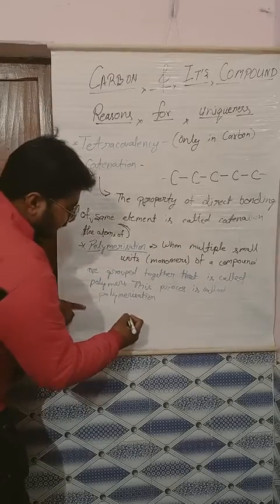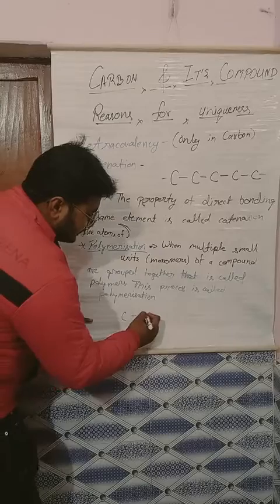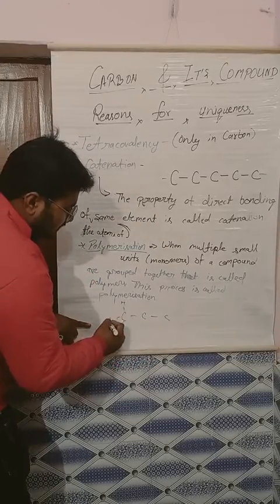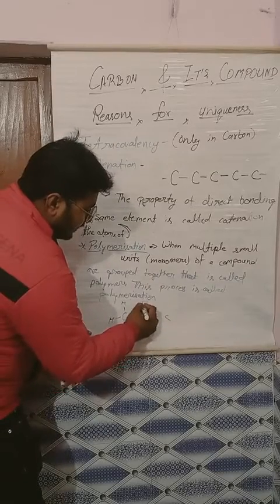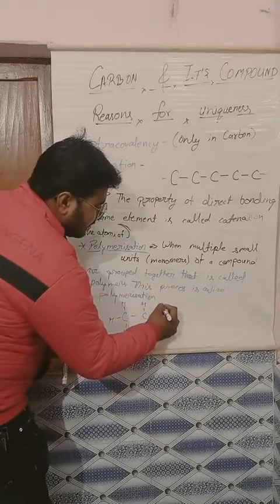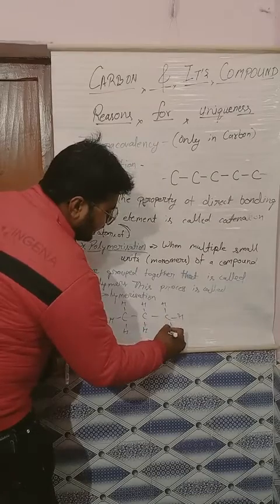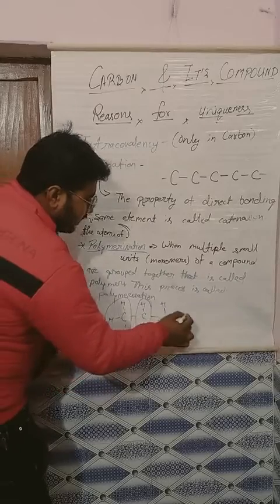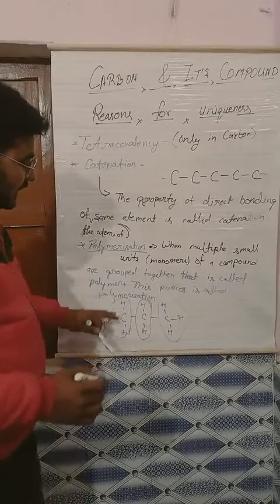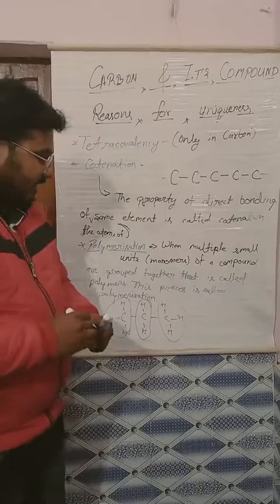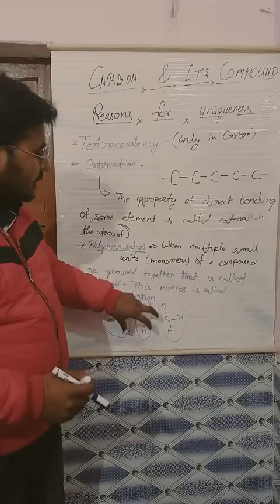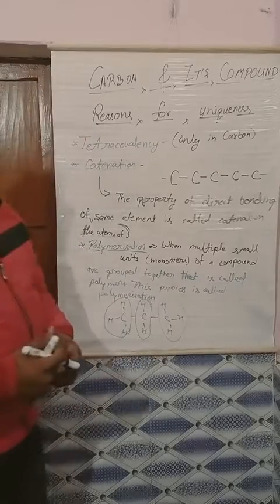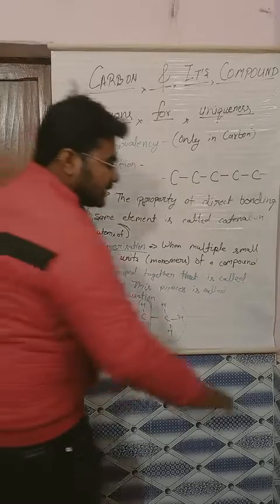So for example, if we take C3 only, we can see 1 H, 2, 3, 4, 5, 6, 7, 8. So you can see there is CH3, one compound, another CH2, another compound, and then again CH3. So there are 3 compounds bonded together, and these are the smallest units, or you can say monomers of a compound that are bonded together to form a polymer, and this whole process is called polymerization. Okay, so I hope this point is clear to you.